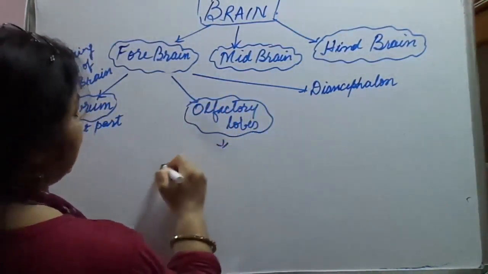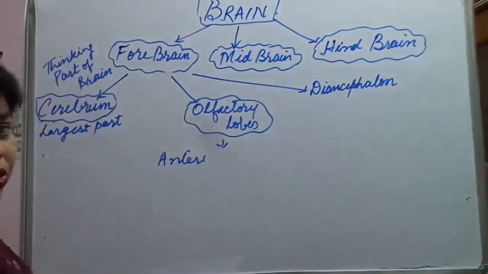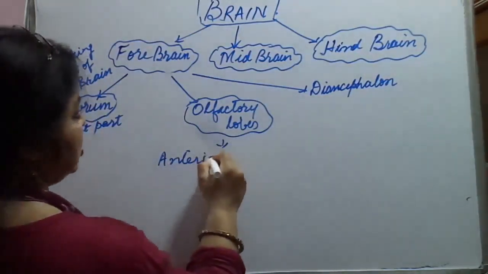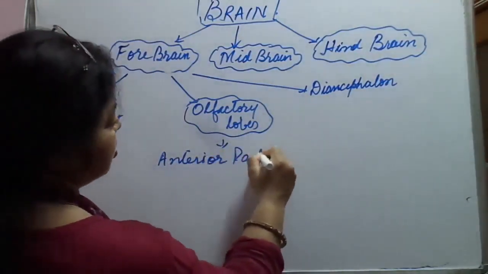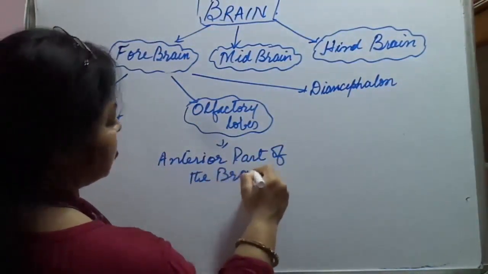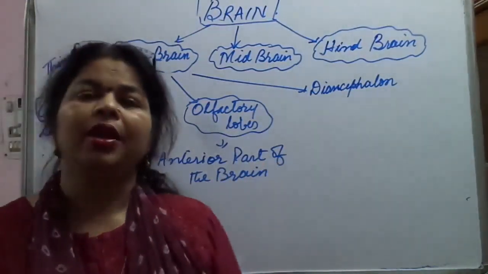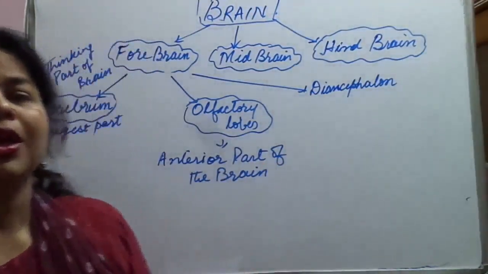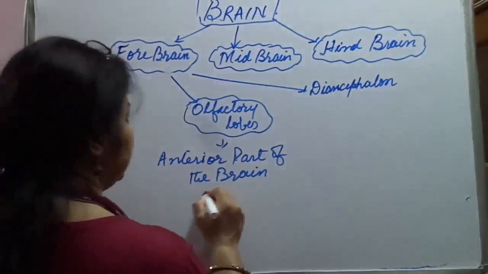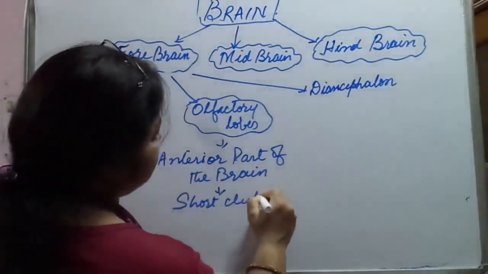It is located at the anterior part of the brain, and it is short, club shaped in structure.